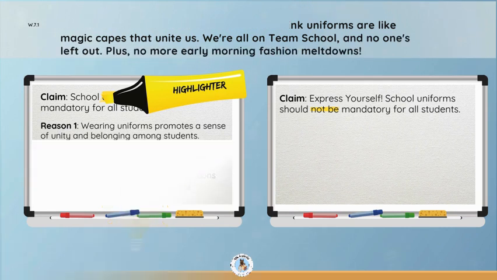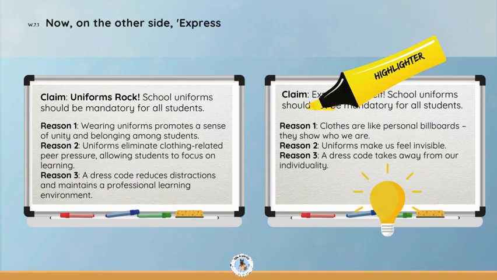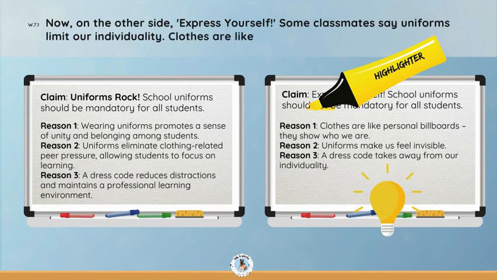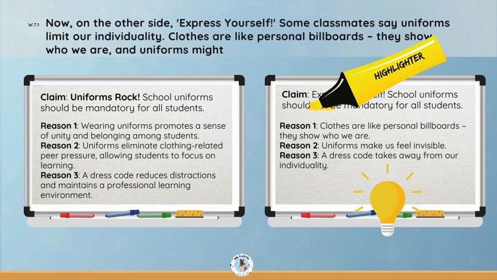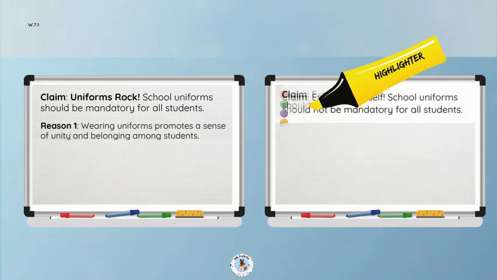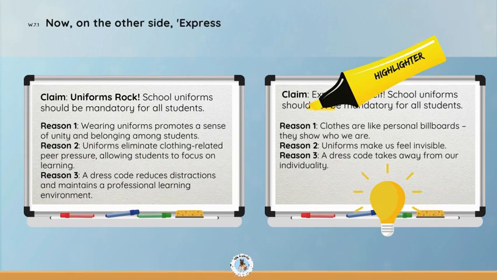Claim: school uniforms should be mandatory for all students. Reason 1: wearing uniforms promotes a sense of unity and belonging among students. Reason 2: uniforms eliminate clothing-related peer pressure, allowing students to focus on learning. Reason 3: a dress code reduces distractions and maintains a professional learning environment.